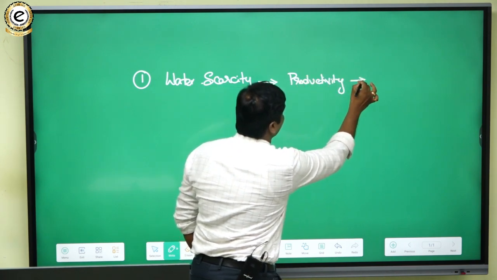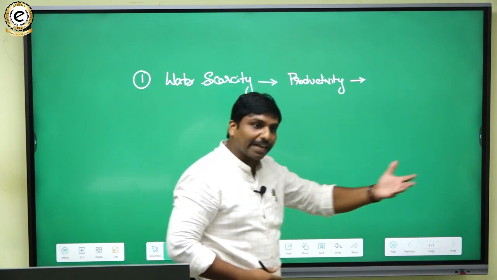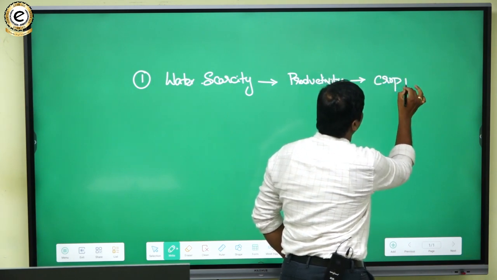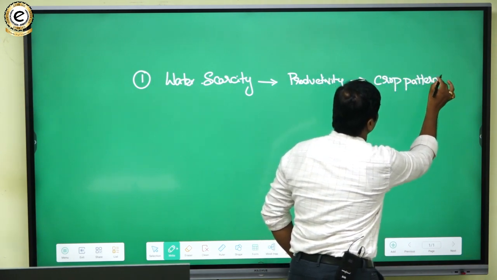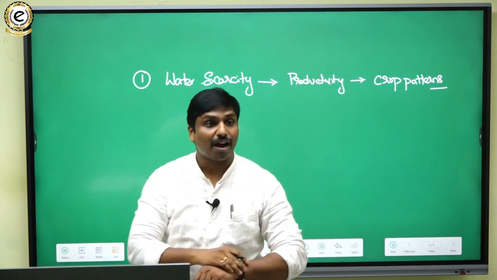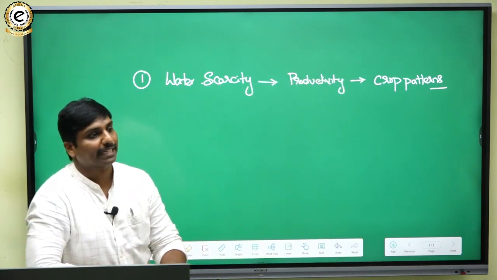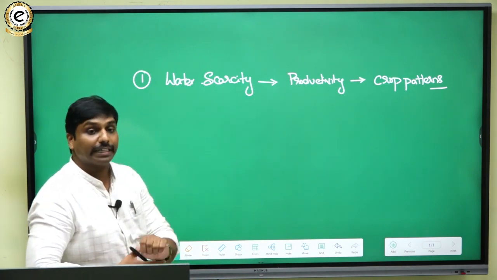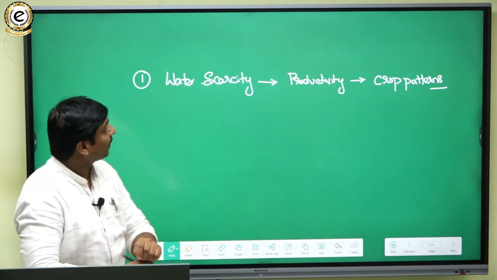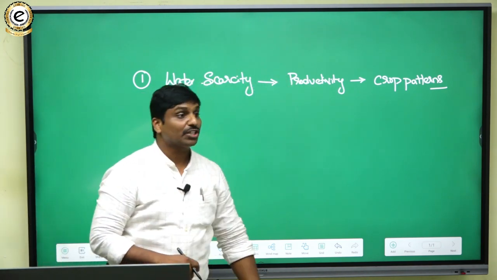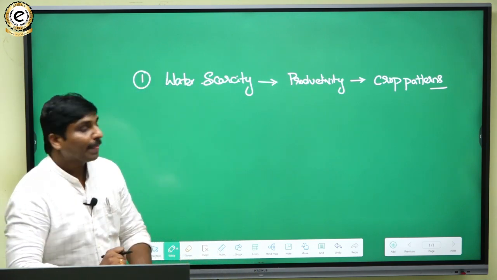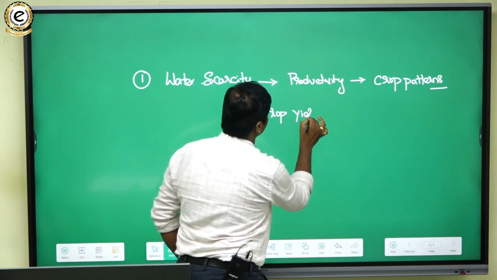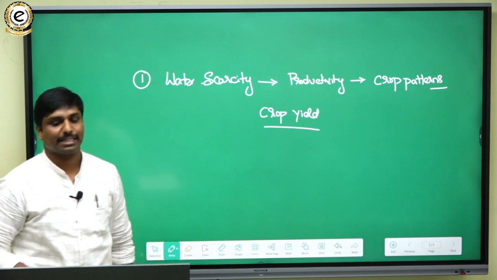And apart from that, these two things will again impact the changing crop patterns. So such kinds of issues are important. How is it impacting? Climate change means water scarcity is there. This water scarcity leads to a reduction in productivity, and water scarcity will finally lead to changes in the crop pattern. So all of these factors will reduce the crop yield and productivity. That is one important aspect.